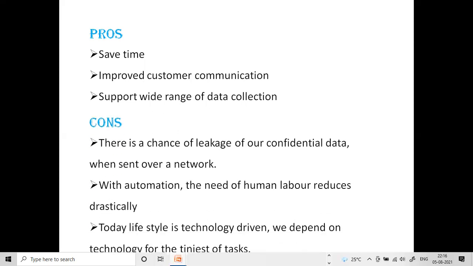Next, let us see some disadvantages, or drawbacks. There is a chance of leakage of our confidential data when sent over a network. Then the next point, with this automation, the need for human labor reduces drastically. Next point, today's lifestyle is technology driven. We depend on technology for the tiniest of tasks. So these are the drawbacks.